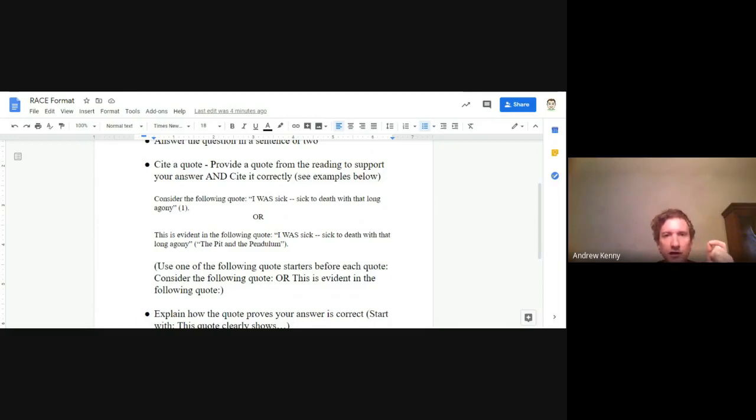So take a look. Consider the following quote. Quotation marks, I was sick to death with that long agony. Close quotes. Then I have a space. Then I have my parentheses, which I put page number 1. Then I close my parentheses. Then I put the period to show the end of this long sentence.